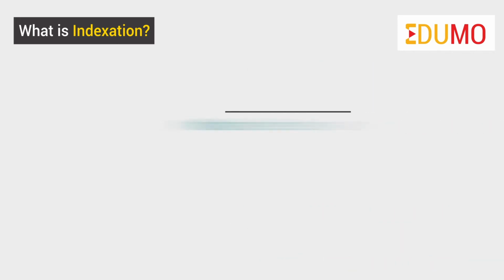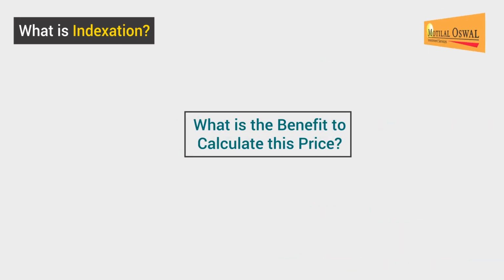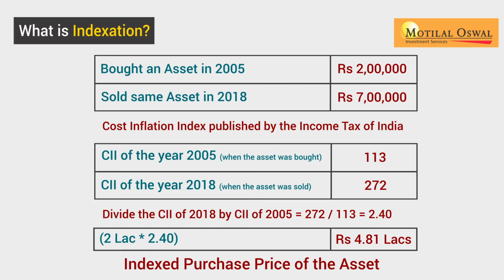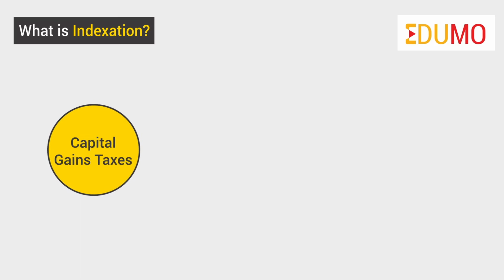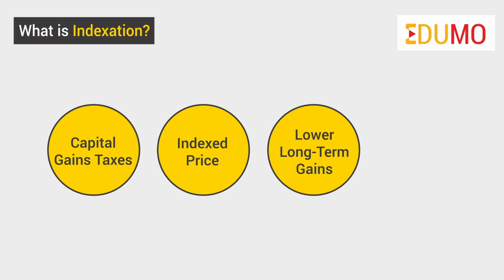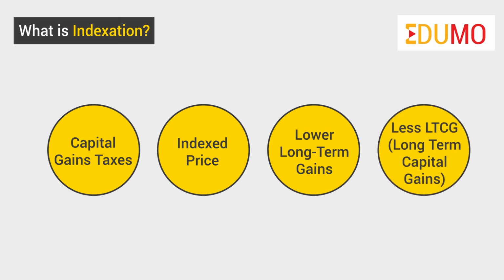Now, what is the benefit of calculating this price? If you have noticed, the purchase price has increased from the actual price. In 2005, the actual price was 2 lakhs, but upon indexation, it is 4.81 lakhs. Upon calculating the capital gains tax, this indexed price would show lower long-term gains, and so one would have to pay less LTCG, that is long-term capital gains tax, on investment returns.